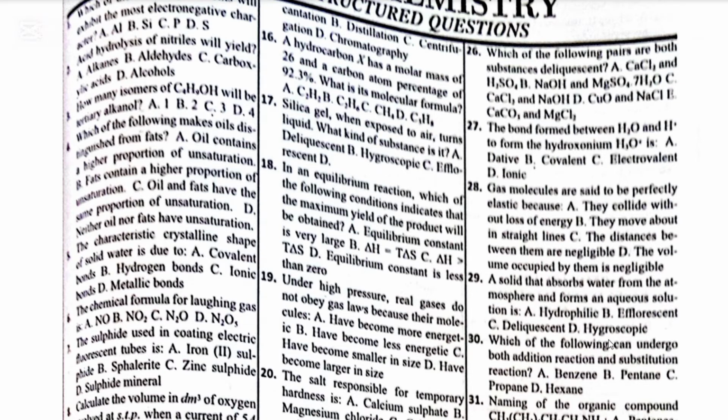Number 30. Which of the following can undergo both addition reaction and substitution reaction? A, benzene, B, pentane, C, propane, D, hexane. The answer is A. It is only benzene that can undergo both addition and substitution reaction. Pentane, propane, and hexane can only undergo substitution reaction.